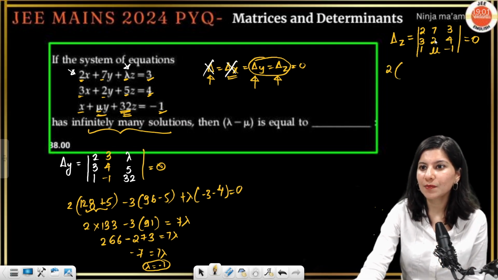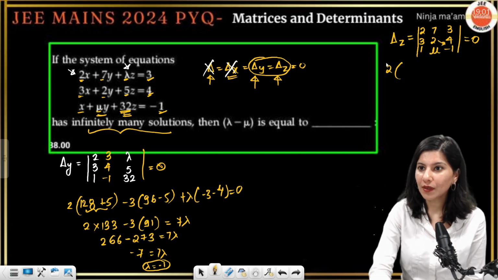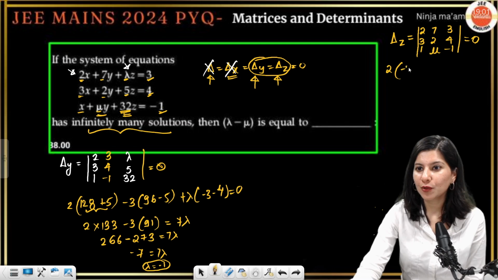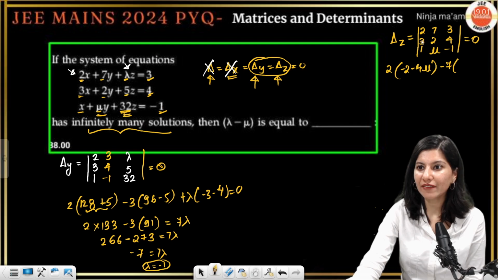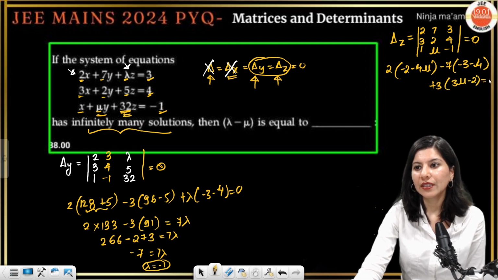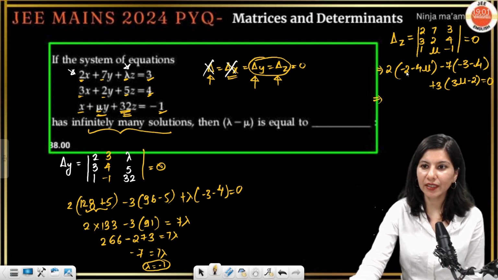2 and this is minus 2, correct, minus 2 and minus 4 mu, correct, minus 7, then we are having minus 3 minus 4, okay, minus 3 minus 4 plus 3 and we are having 3 mu minus 2 equals to 0, correct, okay.